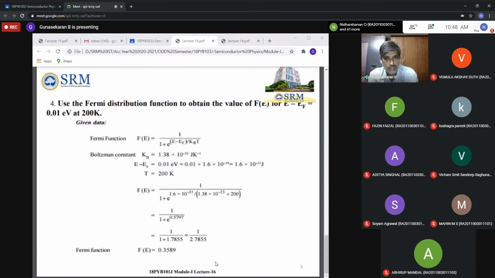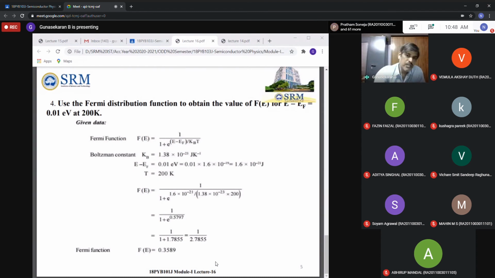The effective mass of the electron is 0.31 times the free electron mass. Now calculate the carrier concentration, the conduction electron density of electrons.